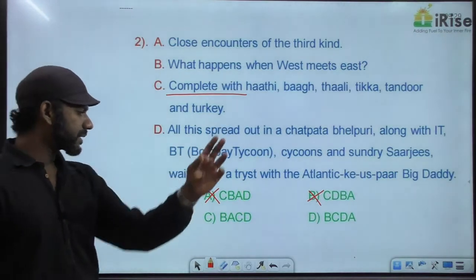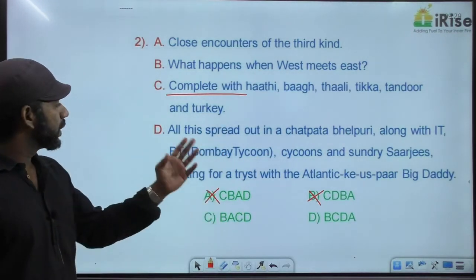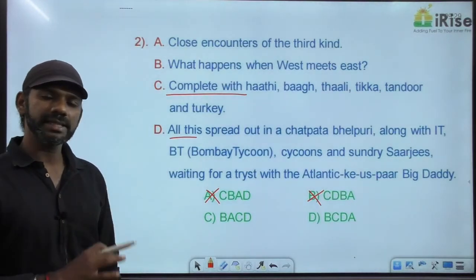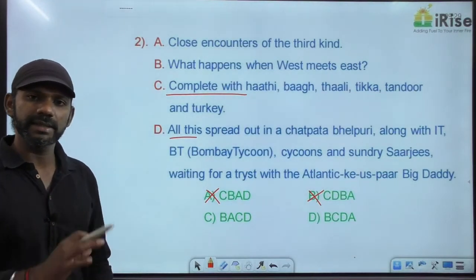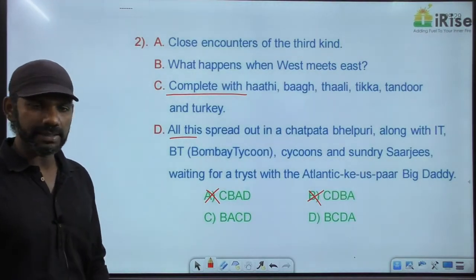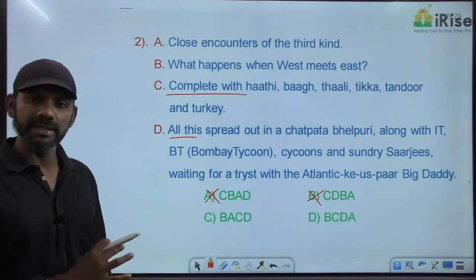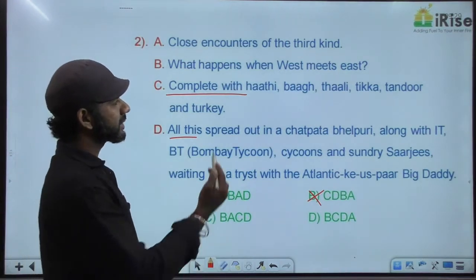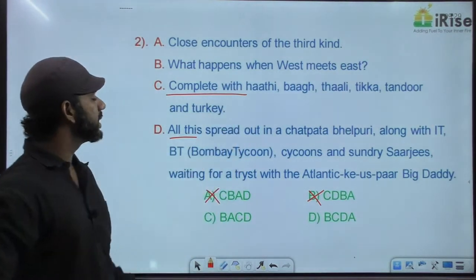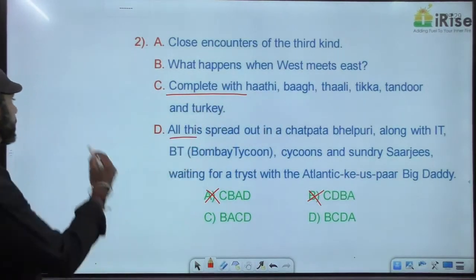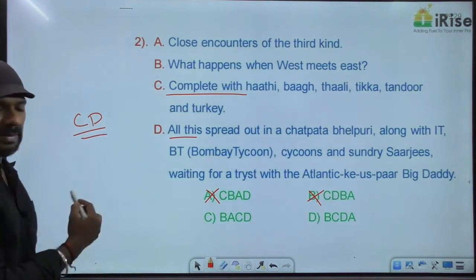Now we have only two options left, C and D. Now D says all this. All this in the sense, immediately before the sentence, there must be mention of some plural nouns. Only then we can say all this. Now in which sentence do we have plural nouns? Sentence C: Hathi, Bagh, Thali, Tikka, Tandoor and Turkey. So all this refers to what is mentioned in sentence C. So CD must be a mandatory pair.